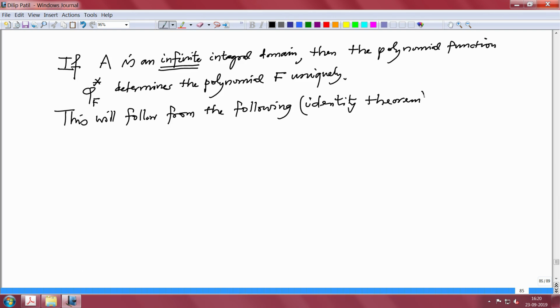I want to put this in a bracket. Okay, what is that? This will remind you that you might have studied the identity theorem in real analysis or complex analysis, and therefore the following theorem is called the identity theorem for polynomial functions. So, theorem, this is the theorem.